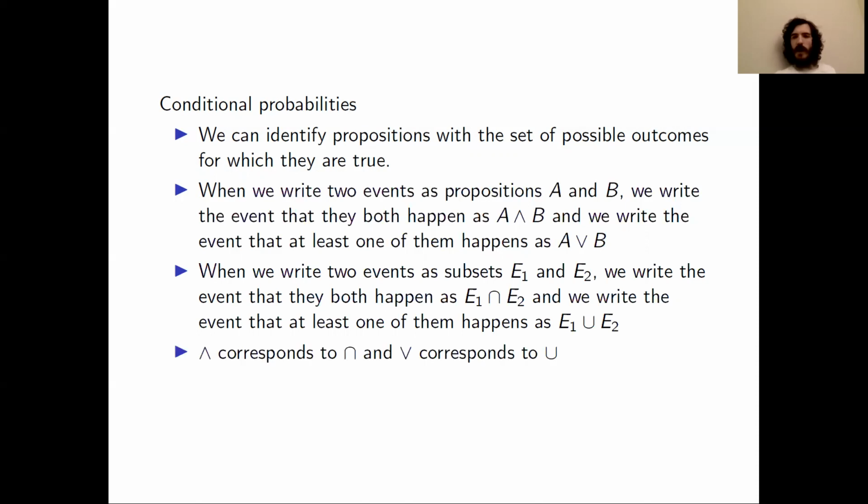As you can see, and as I mentioned in one of the earlier slides, the and corresponds to the intersection, and the or corresponds to the union.